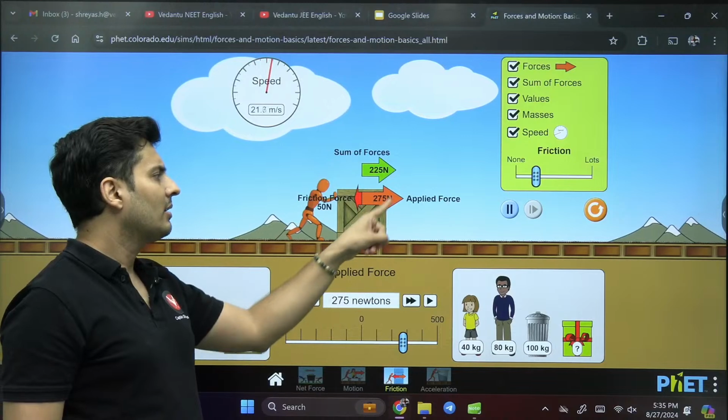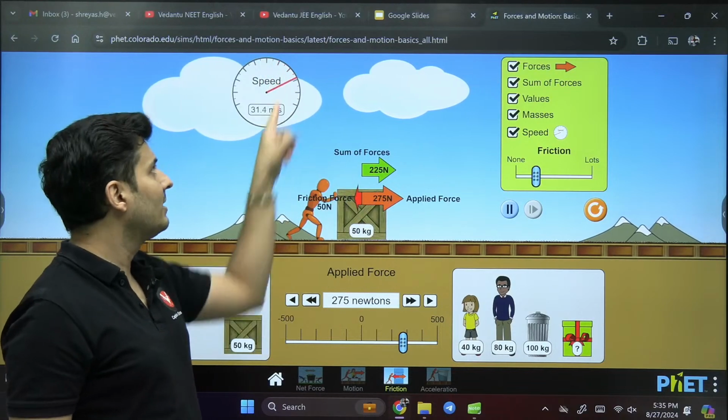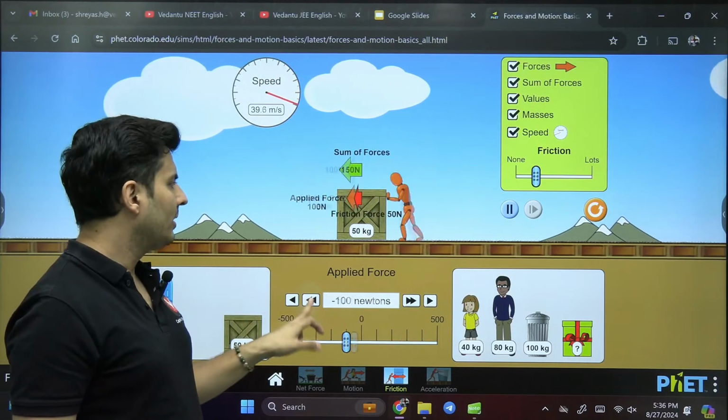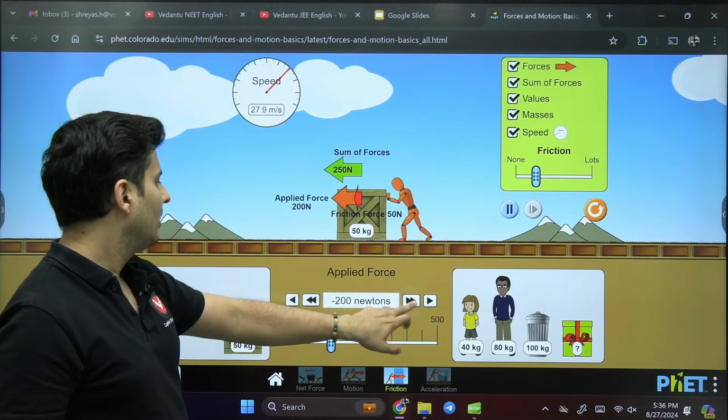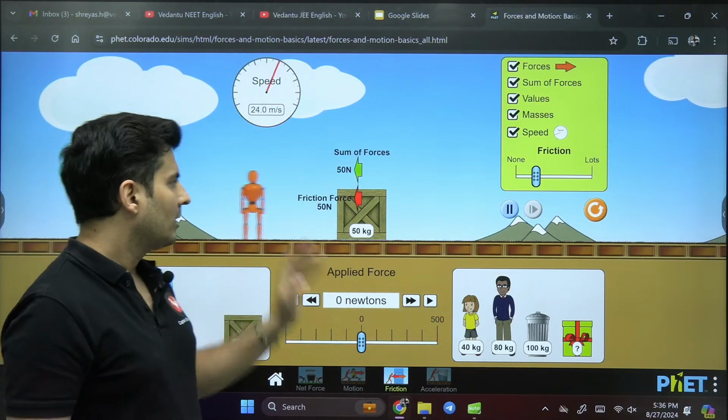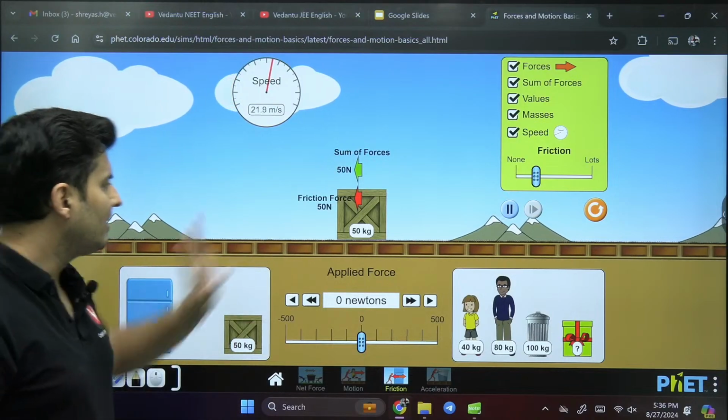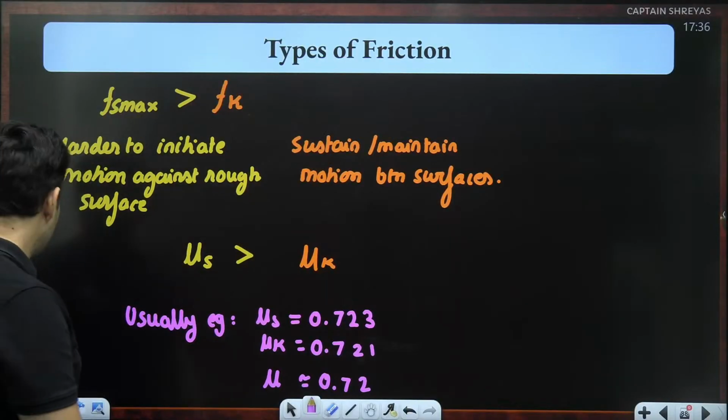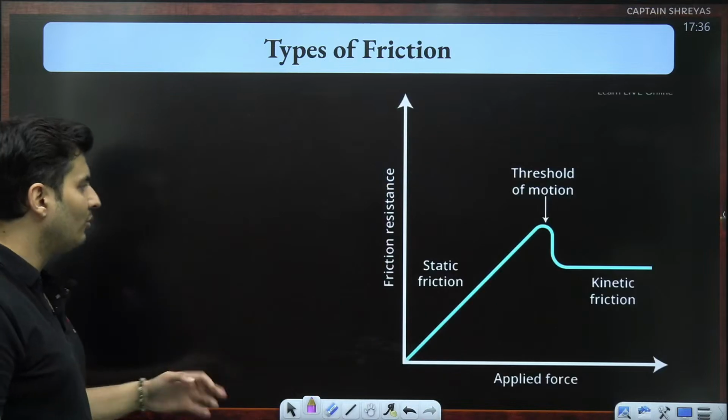Additional force will cause acceleration, but it will not change the value of the kinetic friction.